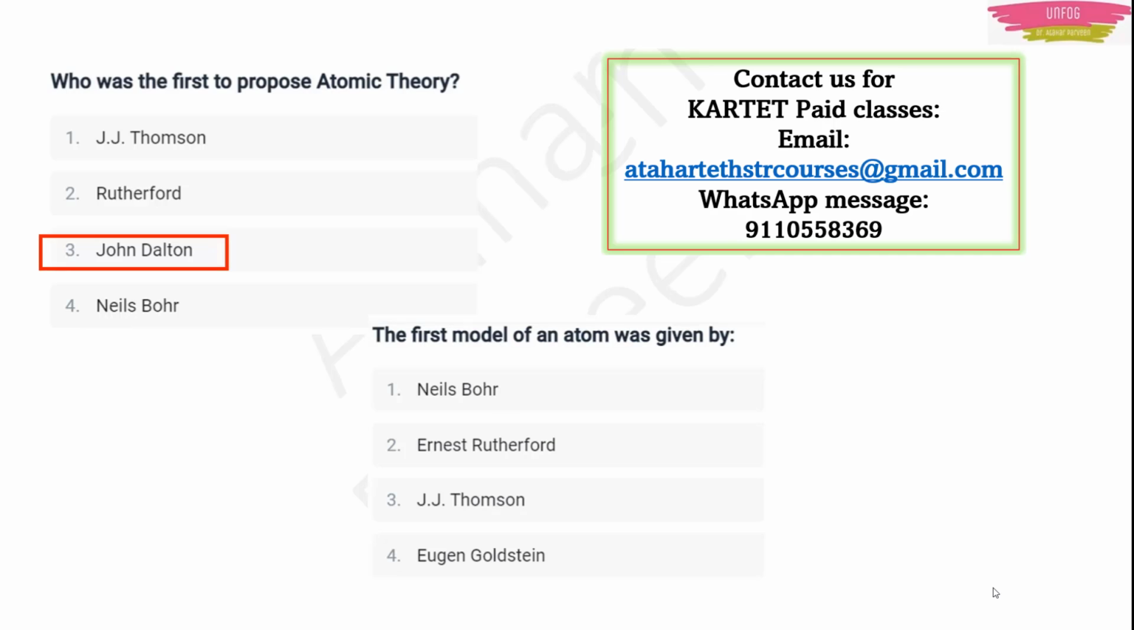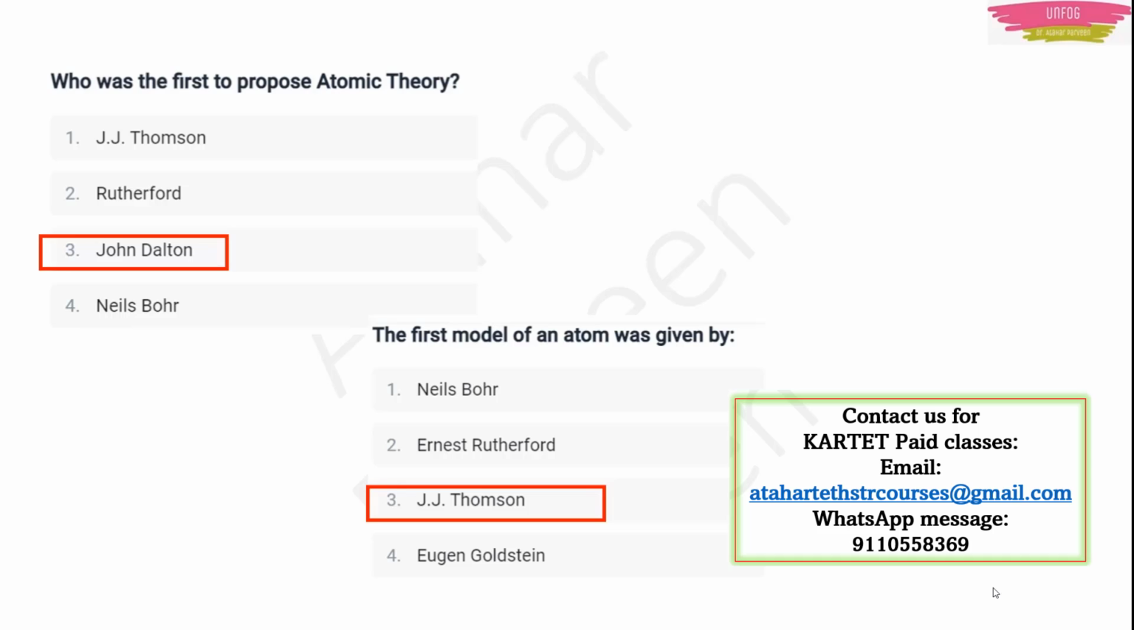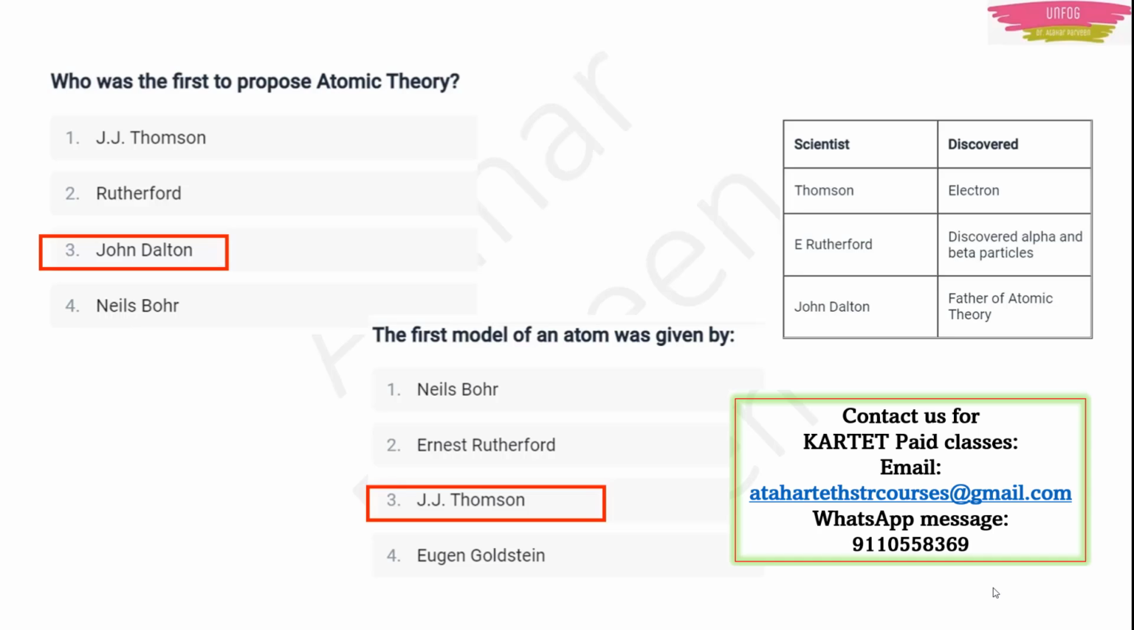The first model of an atom was given by J.J. Thomson. So I have a table here like this. J.J. Thomson also gave the electron discovery. Actually, the electron was discovered by J.J. Thomson. Then Rutherford discovered alpha and beta particles. And John Dalton first proposed atomic theory. That's why he is also known as the father of atomic theory.